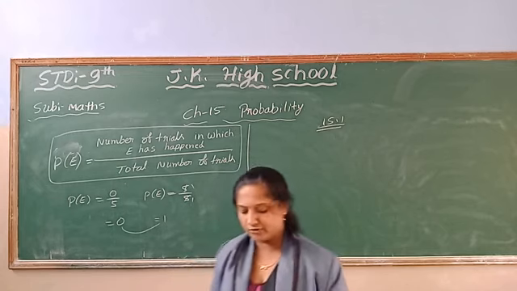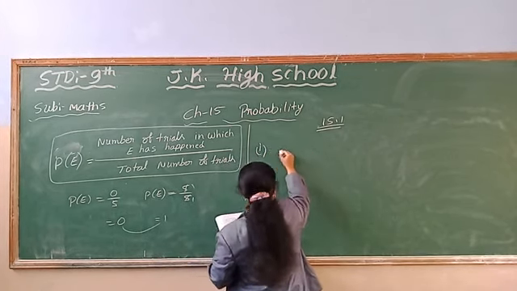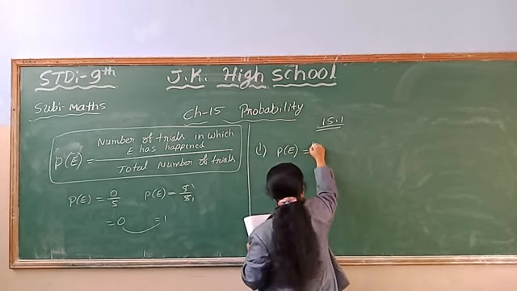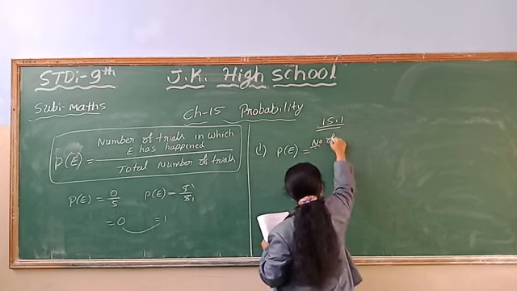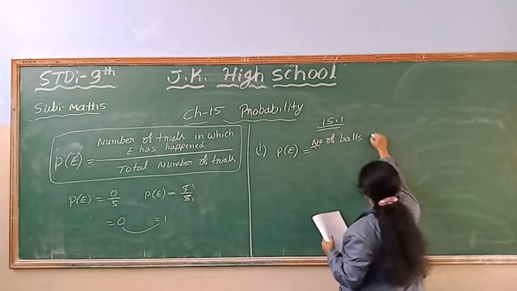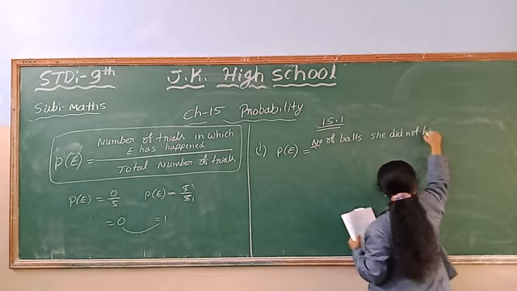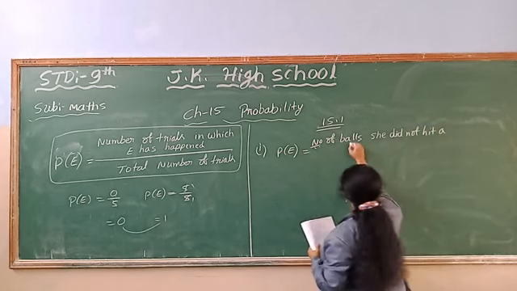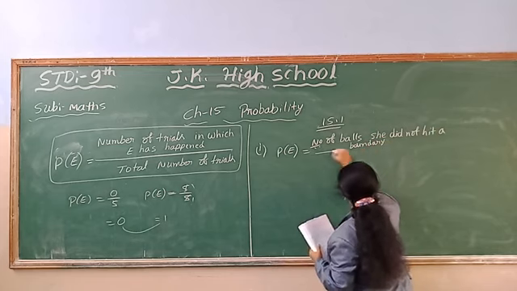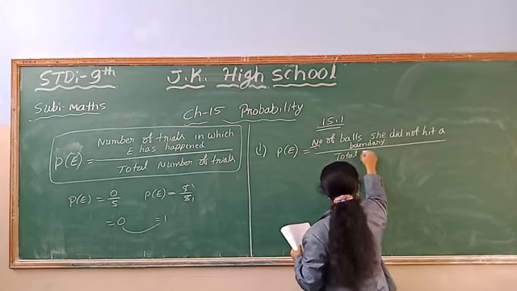So the probability of this event is the number of balls she did not hit a boundary, divided by the total number of balls.